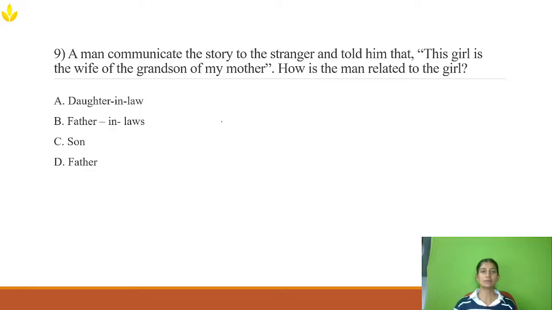So the man is communicating. That man is saying something, pointing at one girl, and saying that this girl is wife of the grandson of my mother. Who's talking over here? The man is talking, and the man has a mother. My mother means here the man has a mother. Now they are asking how is man related to girl. So the man will be the girl's husband's father, which means it will be